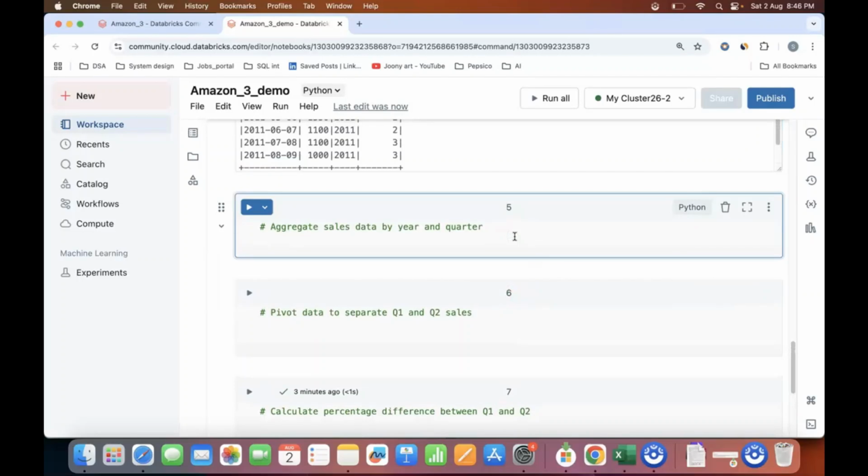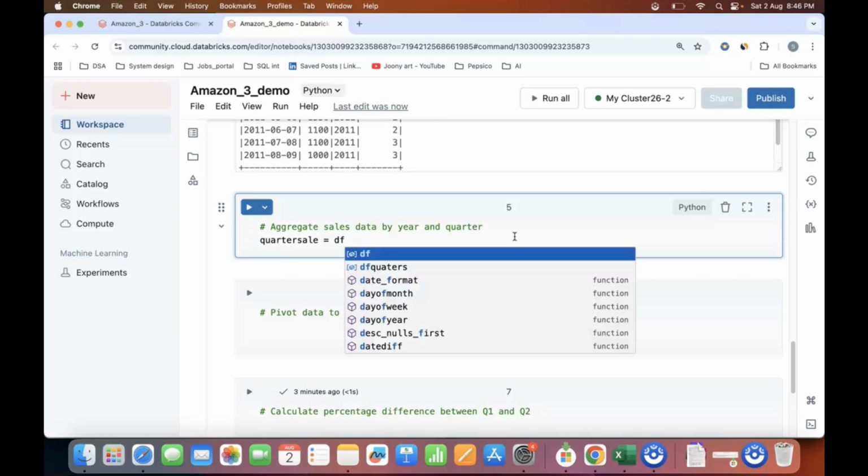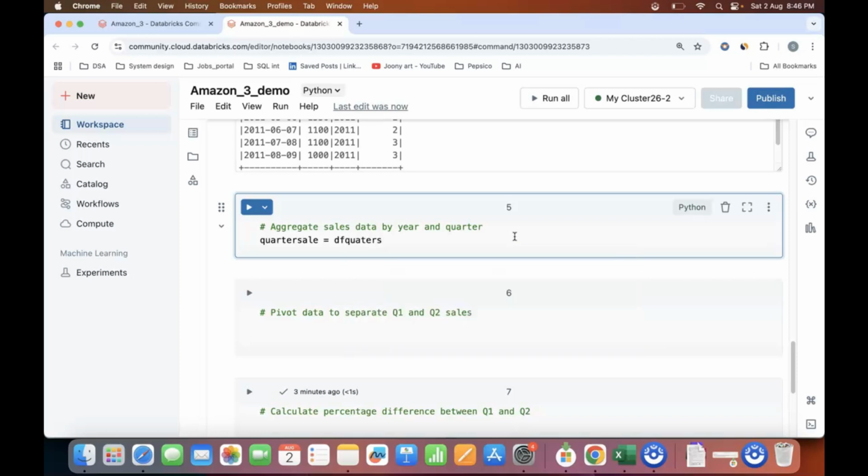So I will go ahead and use quarter_sales equal to df_quarters. In this df_quarters, I will do a group by. In the group by, I will be grouping by my year and also the quarter, because I need it quarter wise as well. So I will be grouping by both, and I will do an aggregation on the column sales. And what aggregation? It's the sum that I need, right? So I will do a sum of sales.